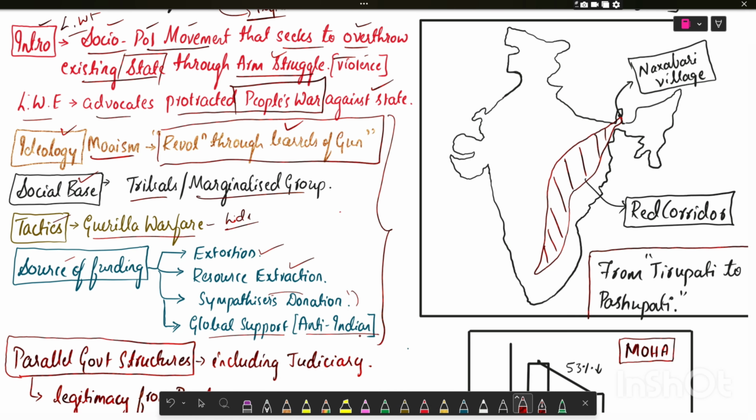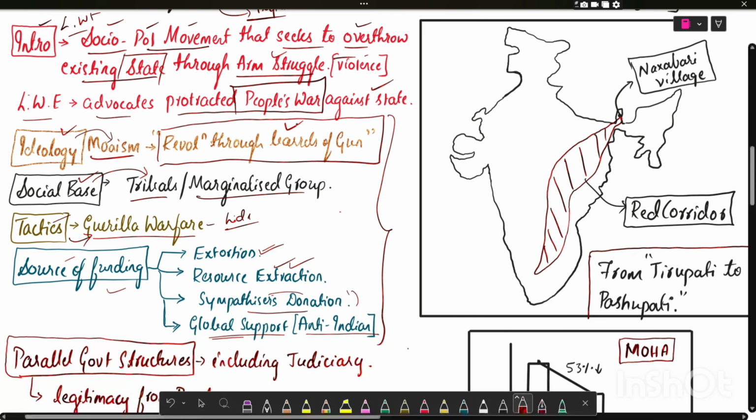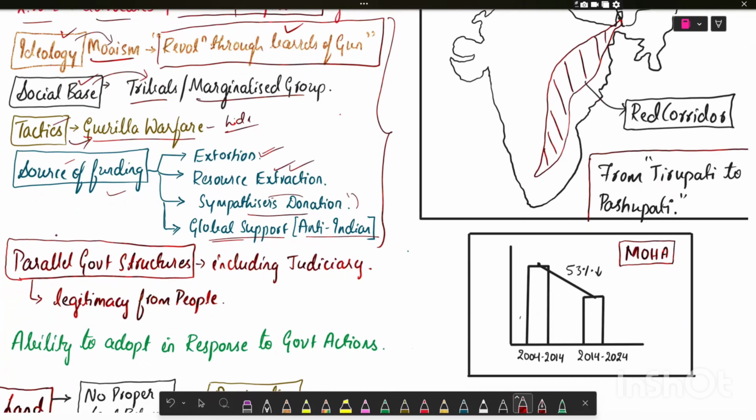These are the other features of left-wing extremism. The ideology is Maoism. The social base is tribals and marginalized groups. The tactic used is guerrilla warfare. Funding is through extortion, resource extraction, sympathizers' donations, and global support. And also parallel government structures, including a judiciary, which gain legitimacy from the people and undermine the state's legitimacy. They have the ability to adapt to the government's actions.